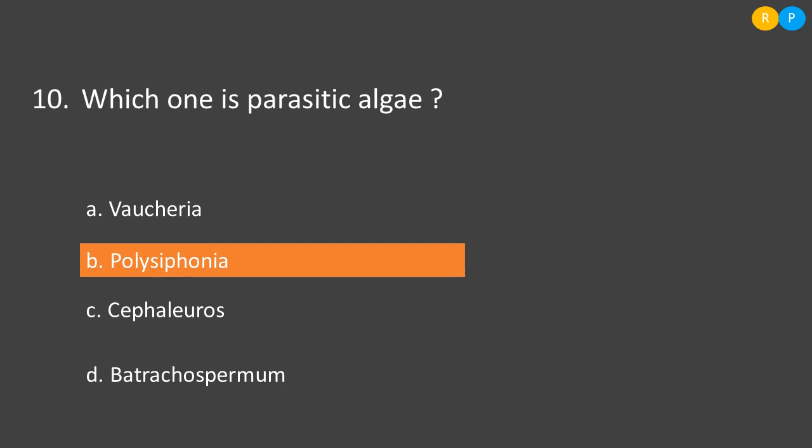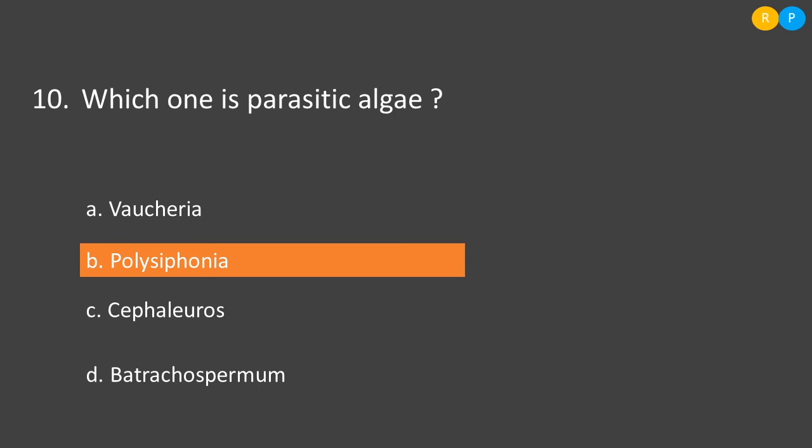So the first option is Eukarya. Eukarya is a kind of yellow-green alga. Because it has xanthophyll pigment, it appears yellow-green in color, and this is not a parasitic algae. And option B, Polysiphonia. Polysiphonia is a green alga, so this is not parasitic in nature.